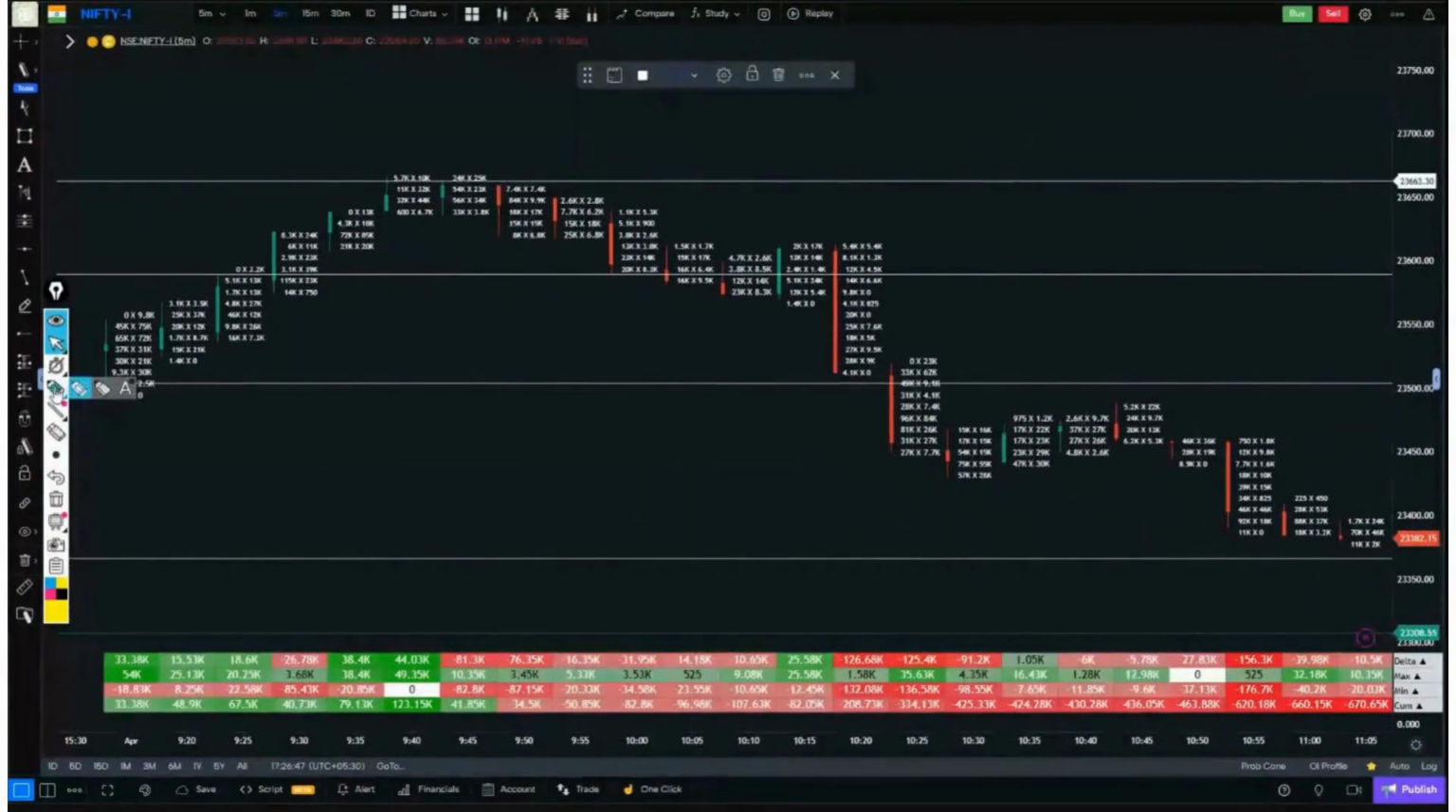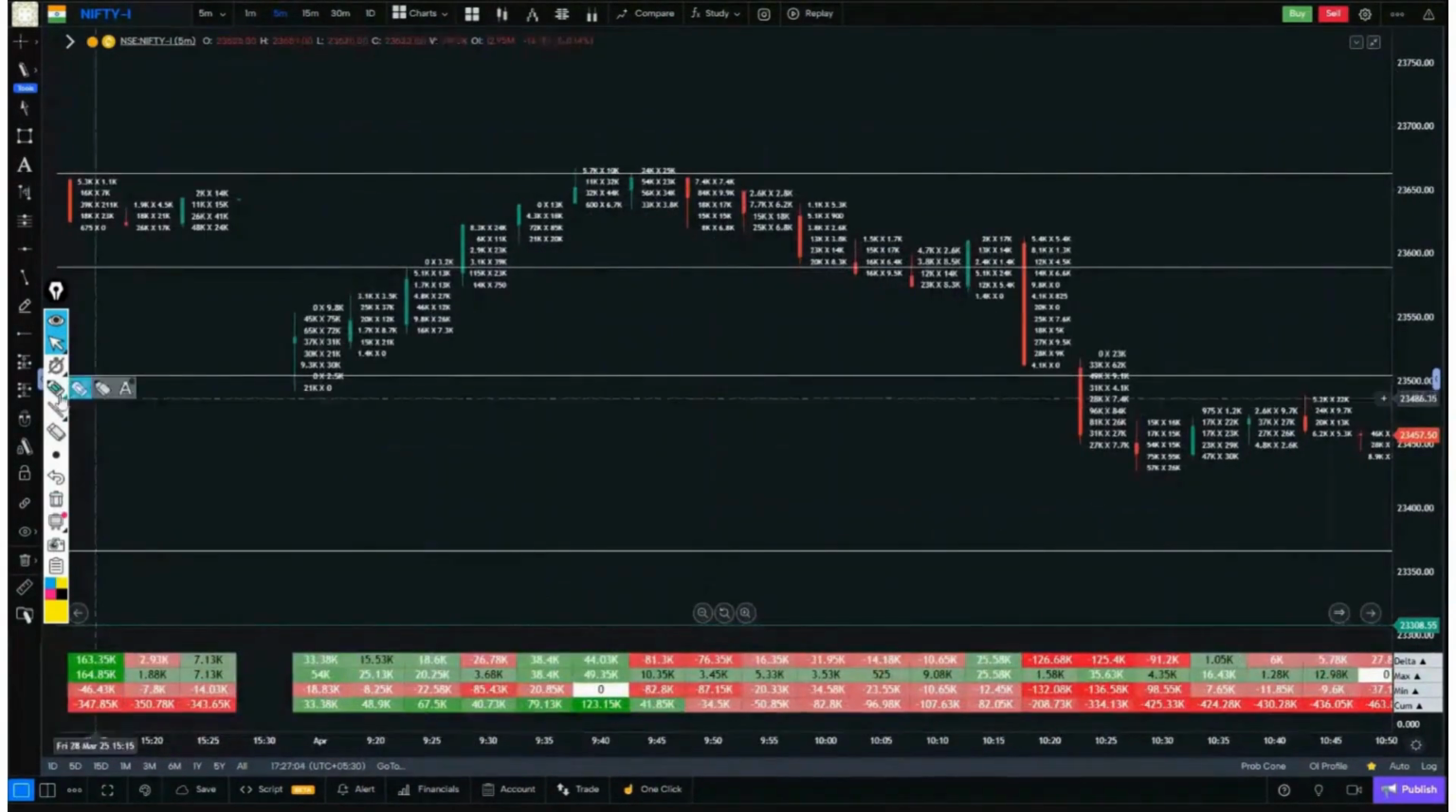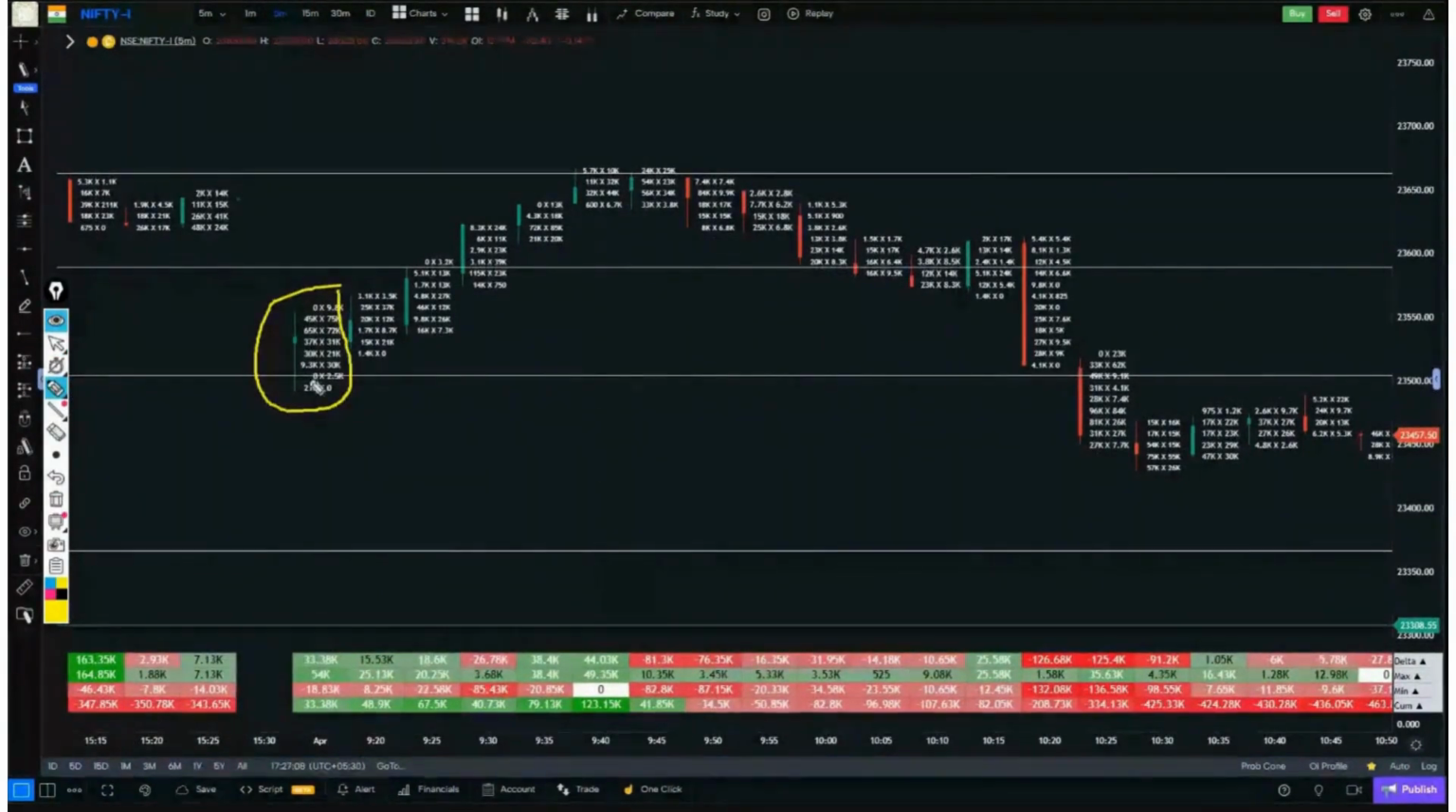Now, the difference between the buyers and sellers, we call delta. The buyers are on the right side, the sellers on the left side. Whatever the difference between these two is, we call it delta. Like, let's take the first candle. What is its delta? The topmost value of the delta is around 3,000.